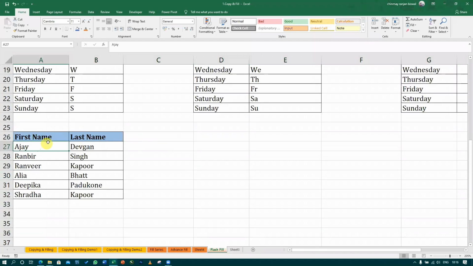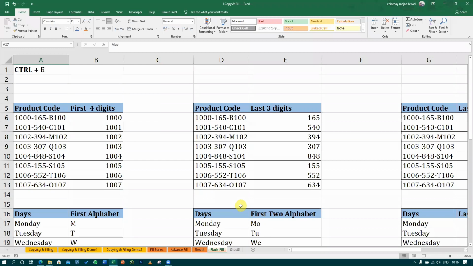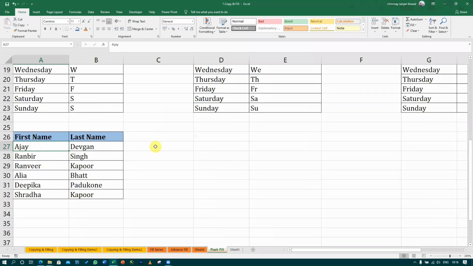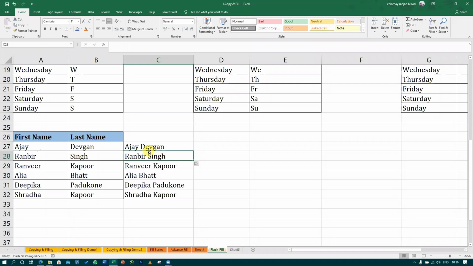Now see, as we can separate the columns, we can also add the columns. See, what I will do now here, I want to just add both the columns in a single. So I will write Ajay Devgan, and then press enter and then press Control E. See what will happen. Automatically the cell is populated with this.